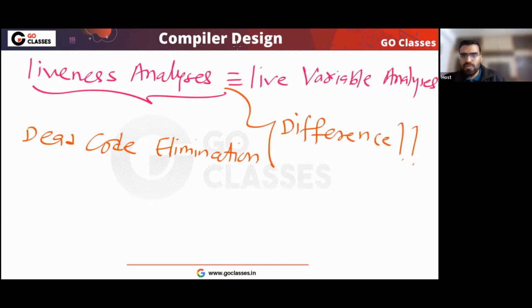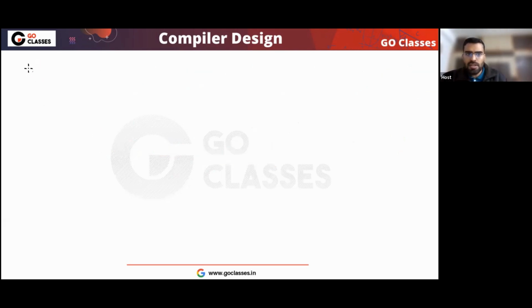Is there any difference between liveness analysis and dead code elimination? Let me tell you, this is just analysis. It will give you some information. This liveness analysis will tell you which variable is live and which variable is dead.